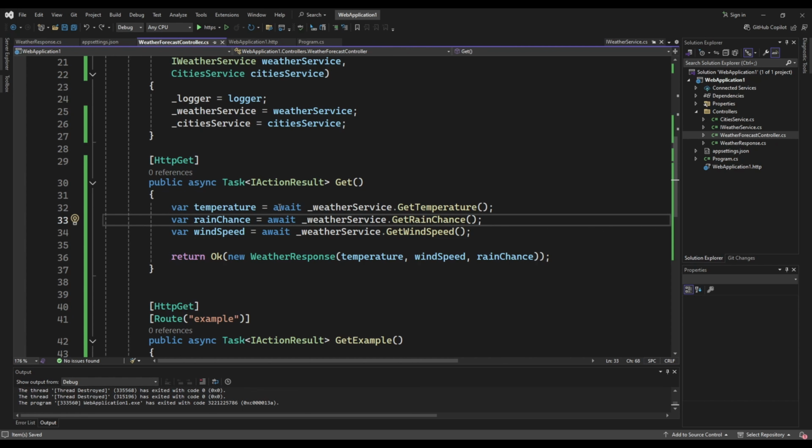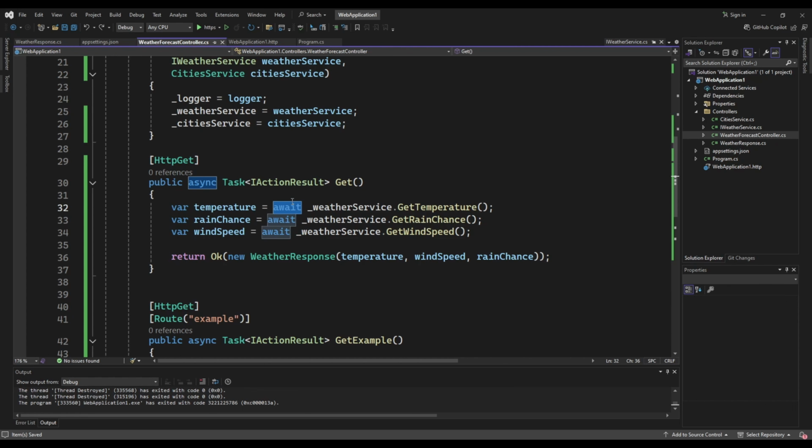If you await the result immediately, then the total time of this GET endpoint will be 6 seconds, because first we will get the temperature, which takes 2 seconds. Only after we have the temperature, we will call the getRainChance method, and that again will take 2 seconds. And only after that is complete, we will get the wind speed.